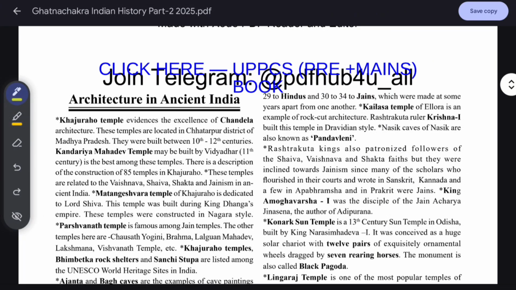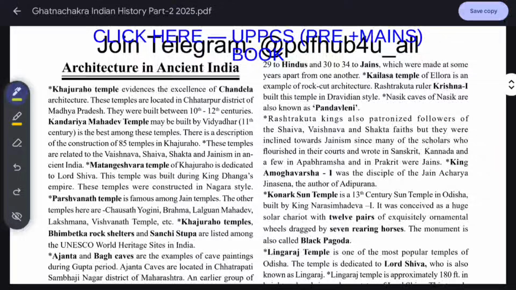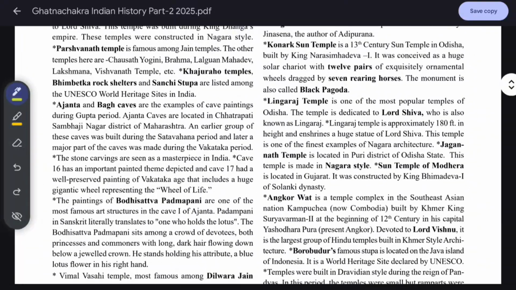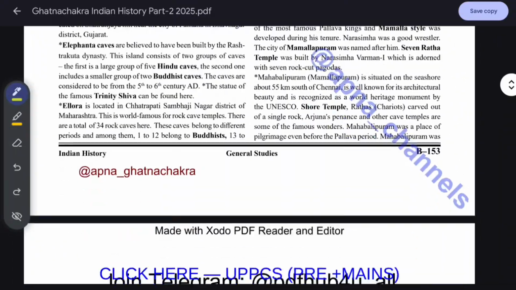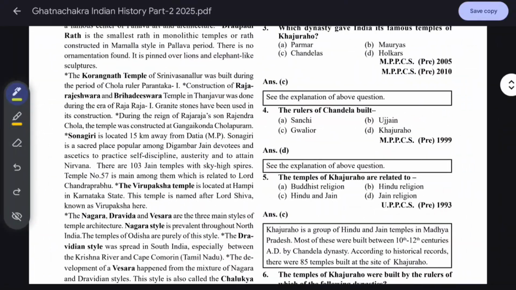Architecture in ancient India. Now we will study this architecture in ancient India. Okay, so the theory part is given. You can study these theory parts, and we will study through option question answer.